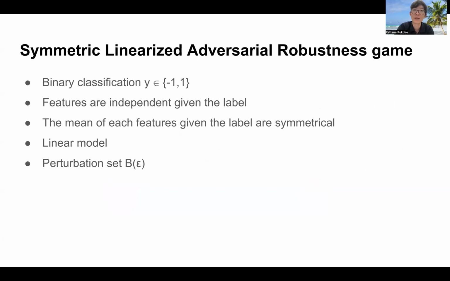In particular, we made the following assumptions on the data distribution and the model. First, we are learning a binary classification. We assume that features are independent given the label, and the mean of each feature is symmetrical. We also learn a linear model, and we assume that the perturbation set is an L infinity ball with a radius epsilon. We call this epsilon the perturbation budget. And we call this the symmetric linearized adversarial robustness game, or SLAR game.